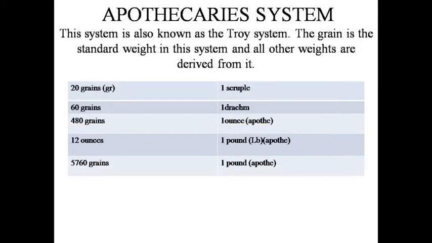The apothecary system is also known as the Troy system. The grain is the standard weight in this system and all other weights are derived from it.